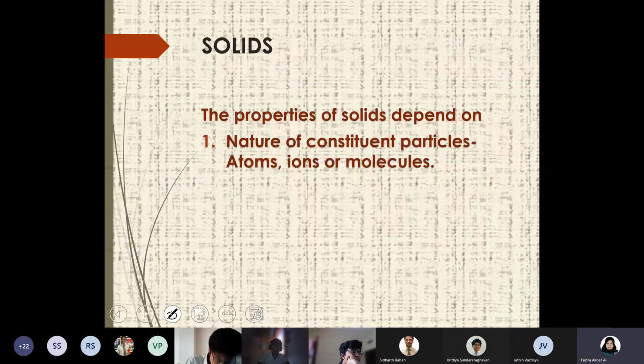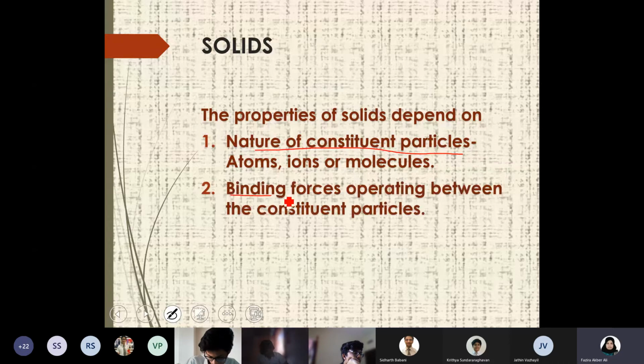So properties of the solid depend on two aspects. One is the nature of constituent particles, and the second one is the binding force. What do you mean by nature of constituent particle?